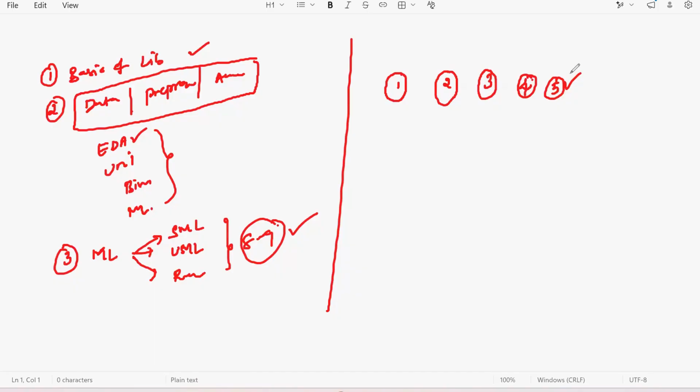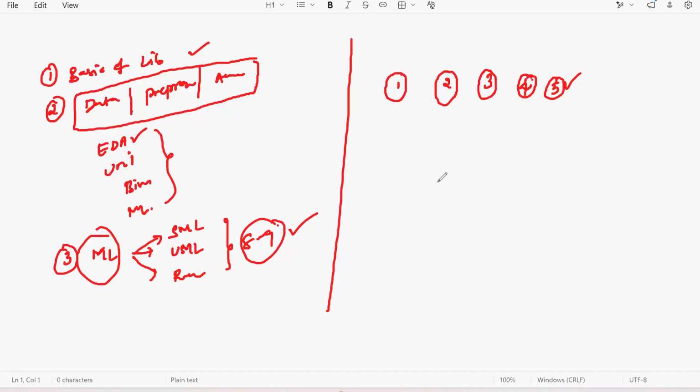In all sessions, not for one algorithm. This process is going to repeat for all algorithms, right? Now the biggest question is, sir, what is this machine learning? Why are we learning this? And how is this machine learning different from deep learning?